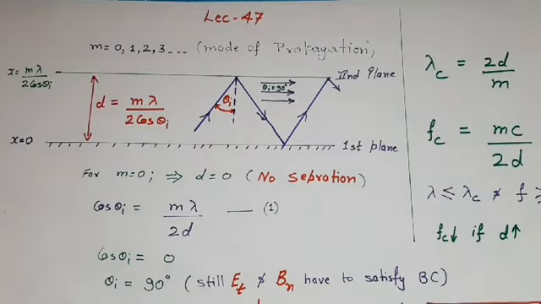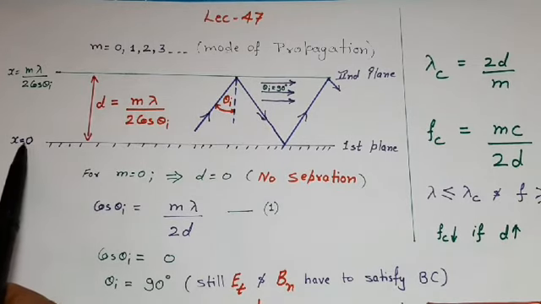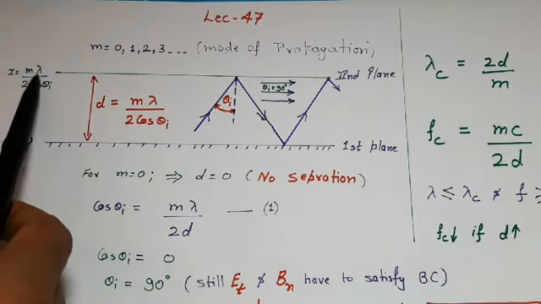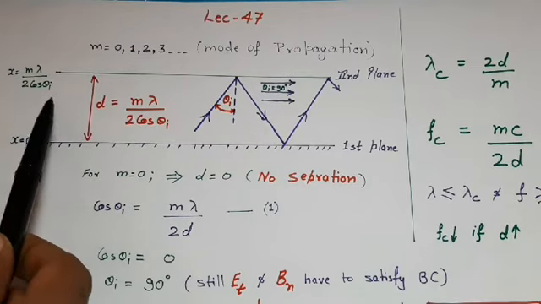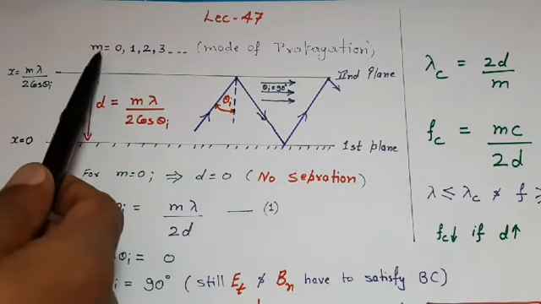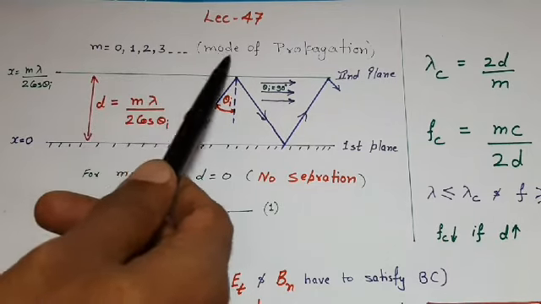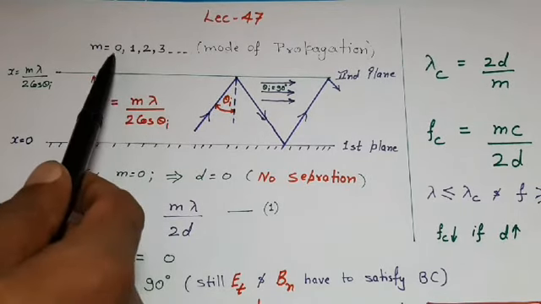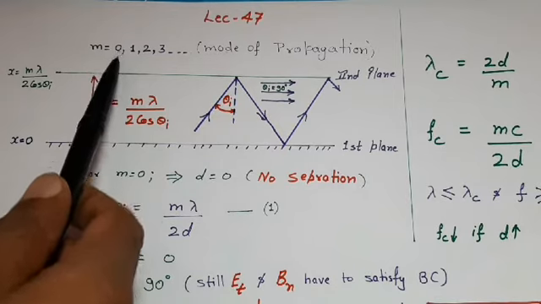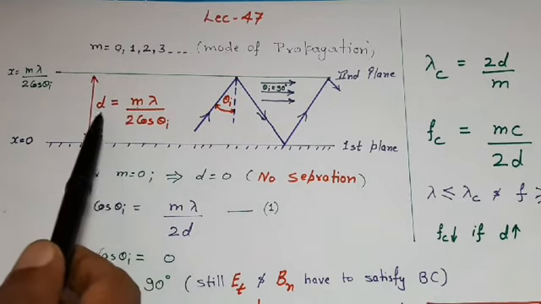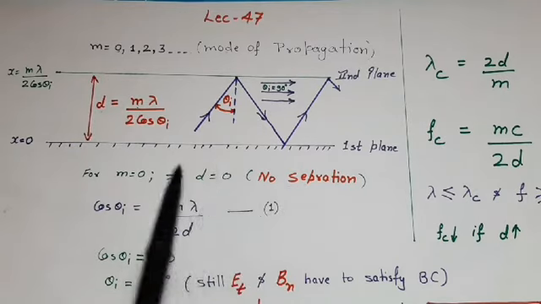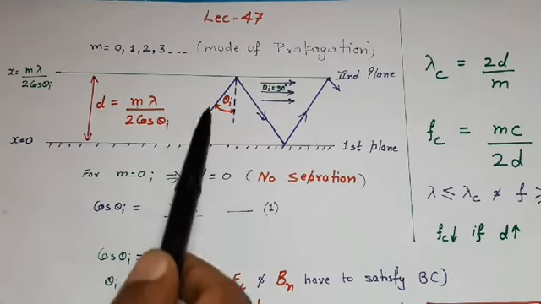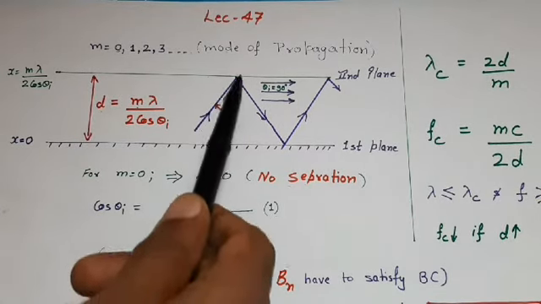In the previous lecture, we have seen that in case of parallel plane waveguide, if we fix one plane of the waveguide, then the second plane must be fixed at integral multiple of lambda upon 2 cos of theta I. And we defined m as mode of propagation, and m value can be 0, 1, 2, 3 and so on. Here one question may arise, what is the meaning for m equal to 0? Because if m is equal to 0, then d becomes 0, means no separation between the planes. And if there is no separation between the planes, then it cannot be a waveguide, because waveguide will always have some dimensions through which a wave can propagate by reflections.